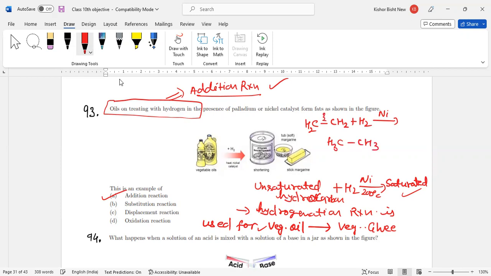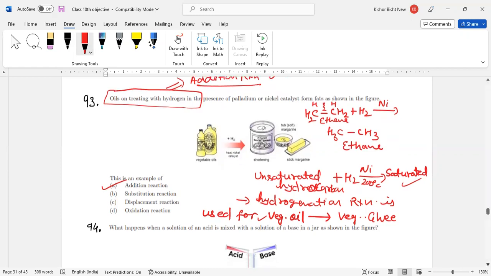The double bond will break, and one hydrogen will add on this side, one hydrogen on that side. Now it has become CH3-CH3. This is ethene and this is ethane. Now they can ask you a question: how to convert ethene to ethane? So this is an addition reaction. Please remember. Come to the next question.